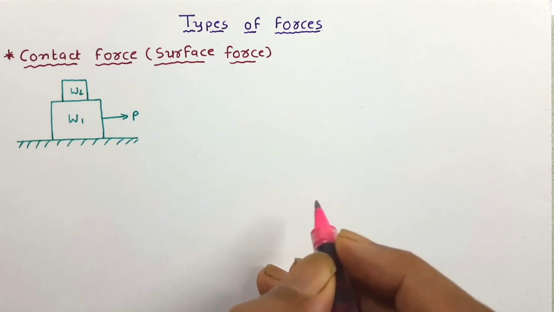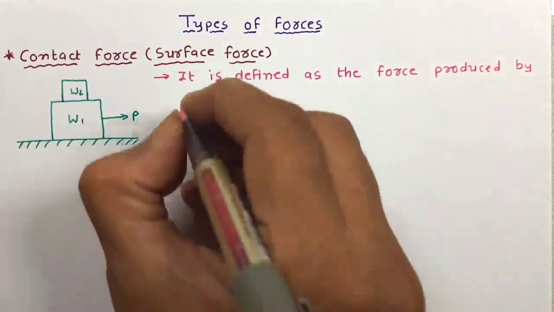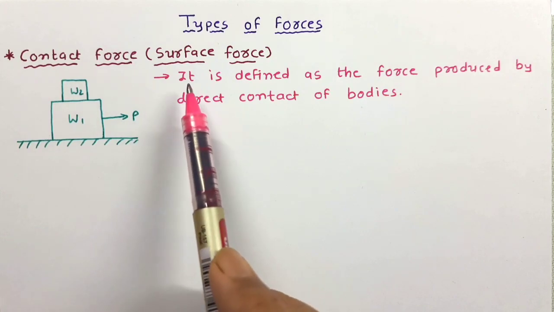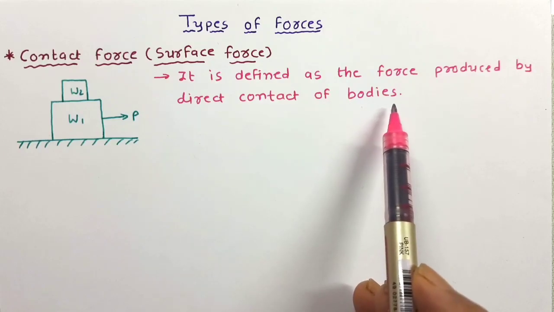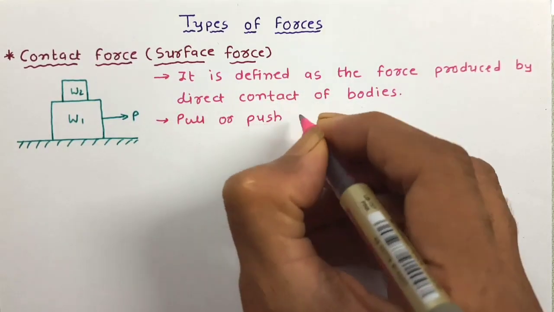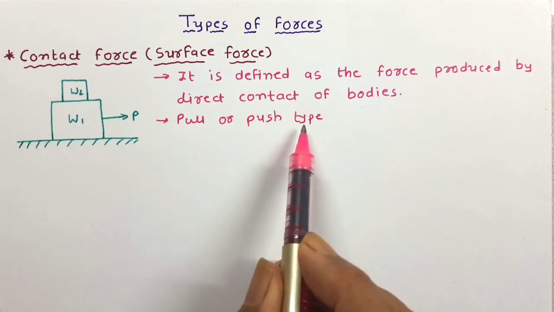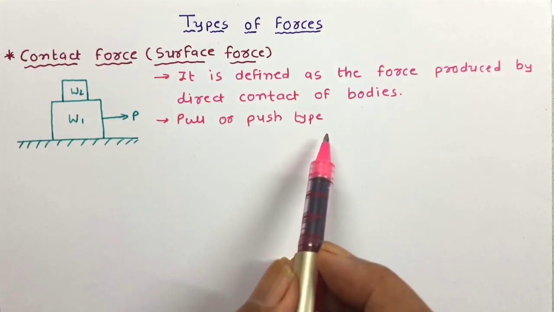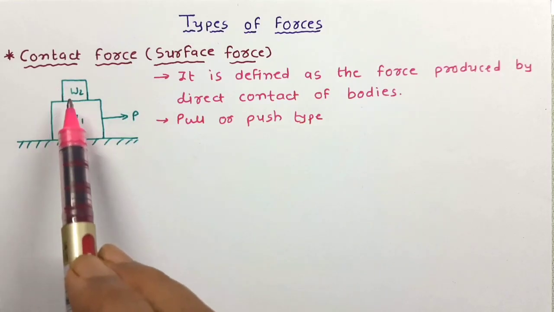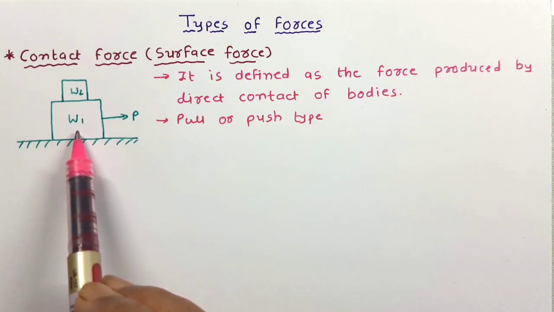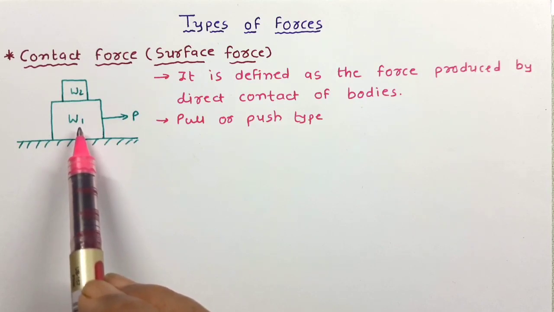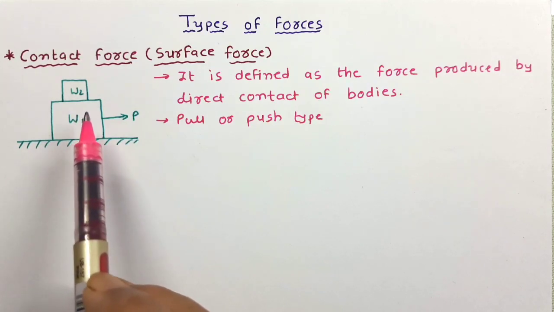Now let us define it. We can define the contact force as the force produced by direct contact of bodies. We can say these forces are pull or push type forces. If we give an example, we can say the weight exerted by one body lying over another body. Another example is the force exerted by air on the aeroplane. So these are the surface forces or contact forces. Let us move ahead.